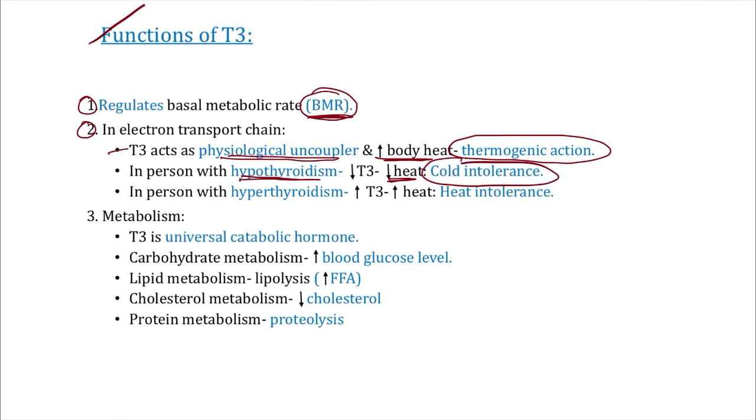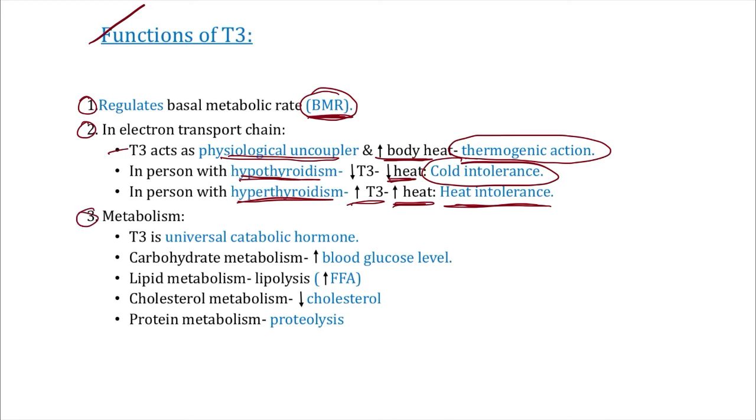Very important, sir. In a person with hyperthyroidism, when there is more T3, there is more uncoupling, more heat production from ATP, that's why the patient comes with heat intolerance, right? Very important.